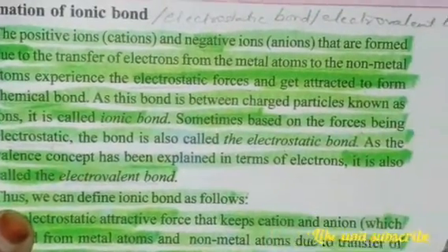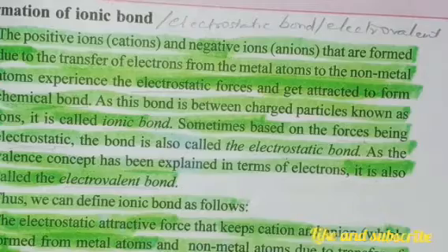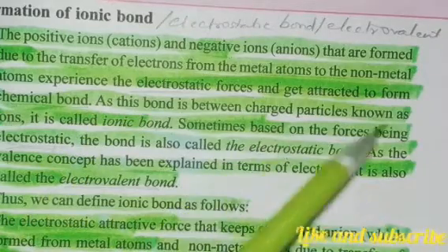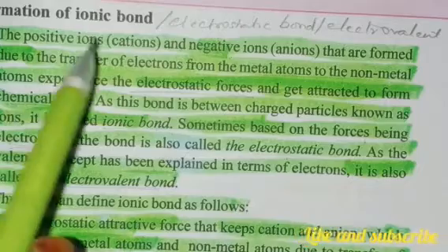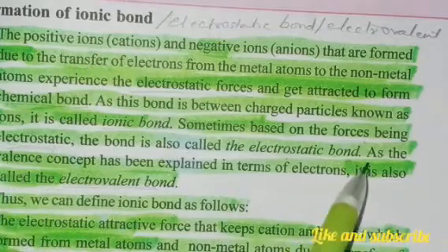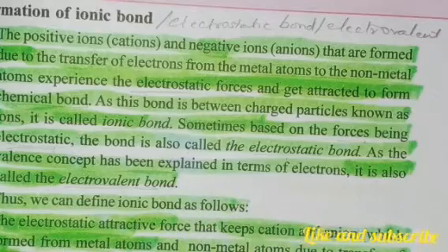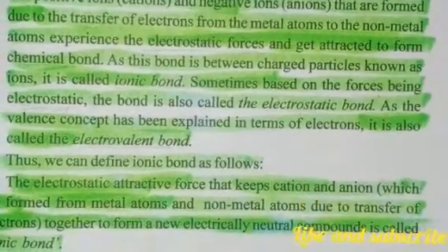Please don't get confused, children. If it is electrostatic bond, that is also the same. If it is electrovalent bond, that is also the same. So just don't get confused.